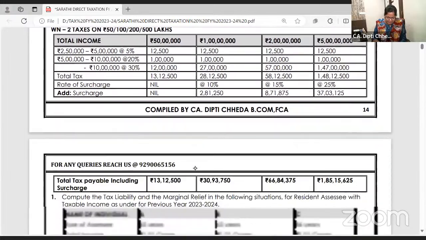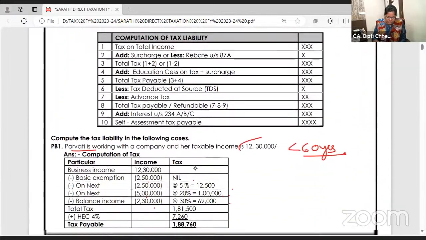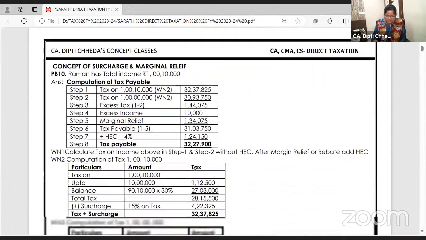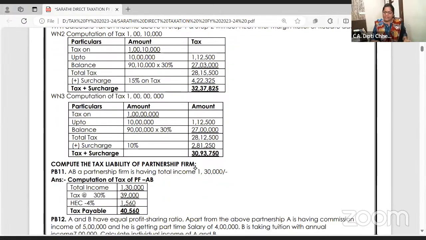Do we need to learn those steps by heart? No. I am taking every Saturday half an hour of Magic of Logic live learning classes. Apart from these live classes, every Saturday 7 p.m., if you have any doubt you can ask. There I have covered marginal relief in detail. Those are like capsules. They are very important. If they ask a 5 marks problem, you should get full marks. Understand the concept of marginal relief directly with the help of an example. I've solved one problem for marginal relief. One minute, in my compiler the problems are solved, that I will show. And if it is not clear, again you can ask.